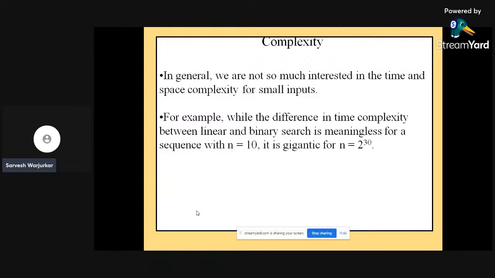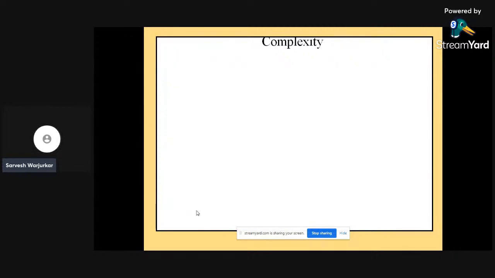In general, we are not that interested in time and space complexity for small inputs, but whenever the size of the inputs is high, ultimately the time and space complexity matters. The difference in time complexity between linear and binary search is meaningless for a sequence with n equal to 10, it is negligible, but it is gigantic for n equal to 2 to the power 30. In that case, your time and space complexity really matters a lot.